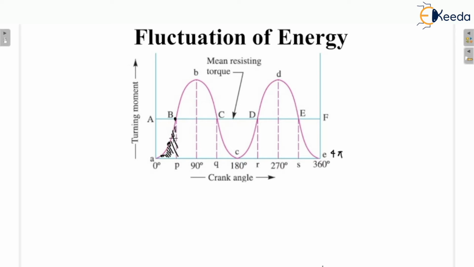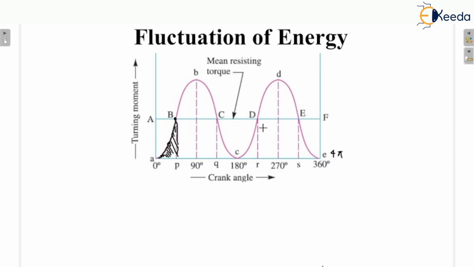Actually, we all know that the work done is equal to the area under the curve on the turning moment diagram. So this is basically the area, and we call it the work done by the engine, which is equal to the area ABP. This is work done by the system, whereas the energy required is represented by AABP. See here, the flywheel is just to fulfill the energy requirement. Are you getting my point?